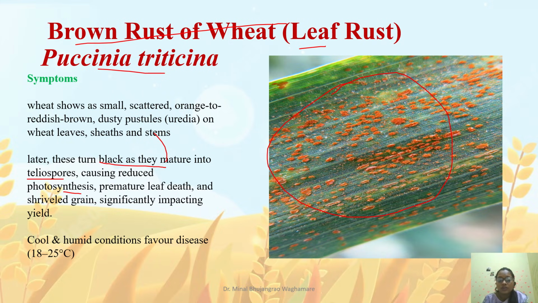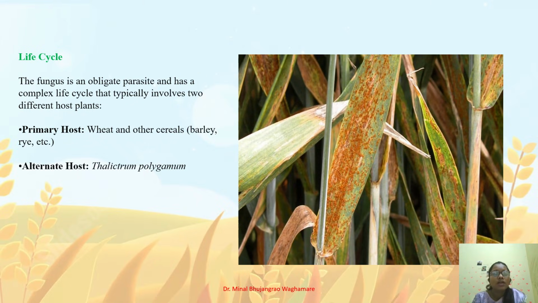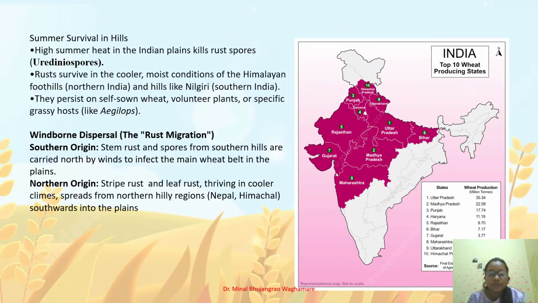Ultimately, it reduces the photosynthesis rate, causes premature leaf death, reduces the size of the grain and significantly impacts the yield. This disease comes in moderate temperatures, like 8 to 25 degrees Celsius. Coming to its life cycle, it is an obligate parasite, its primary host is a weed, and the alternate host is Thalictrum. So let's see how rust migrates in India.